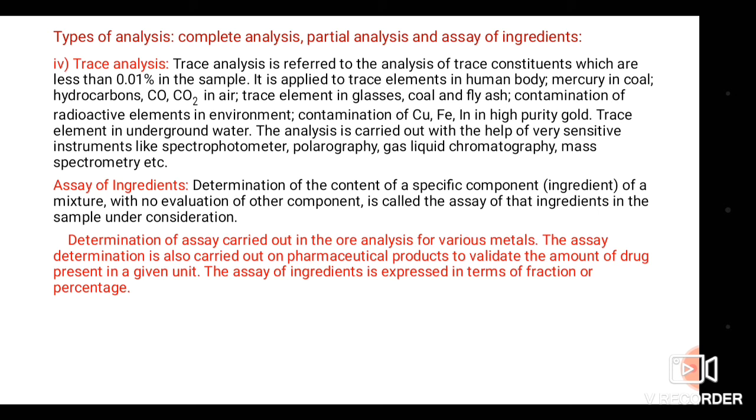As I have already told, in the analysis of aspirin tablet, the amount of acetyl salicylic acid present in the tablet is determined by this method. So in pharmaceutical analysis also, this validates the amount of drug present in the given unit by means of assay of ingredient. The assay of ingredient is expressed in terms of fraction or percentage. So what is the unit? It is fraction or percentage.